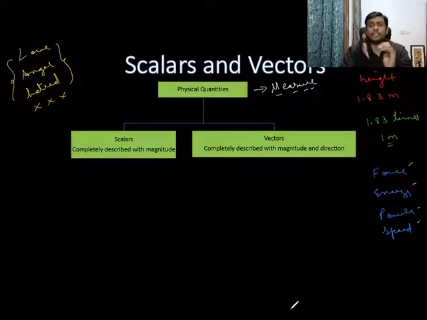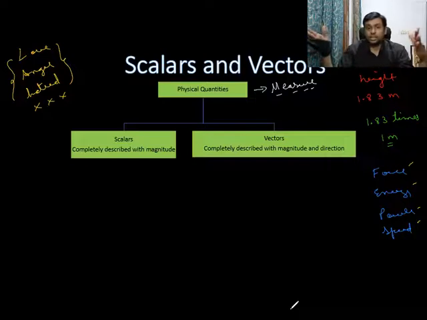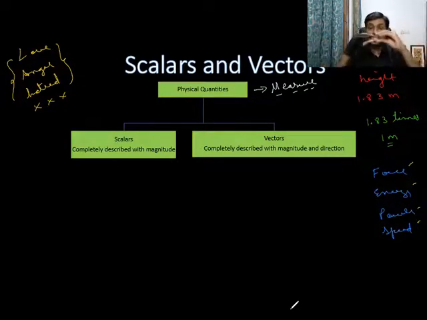So it's basically like the way we classify animals. If they satisfy a particular criteria, we call them dogs. Another criteria, maybe cats, elephants, giraffes, like that. The way we classify animals based on different criteria, physical quantities also can be classified. And you will learn two such classifications, which are scalars and vectors. So the idea is, scalars and vectors are both physical quantities.